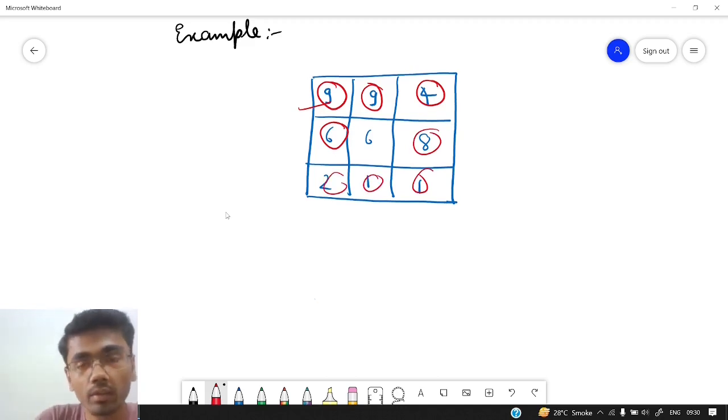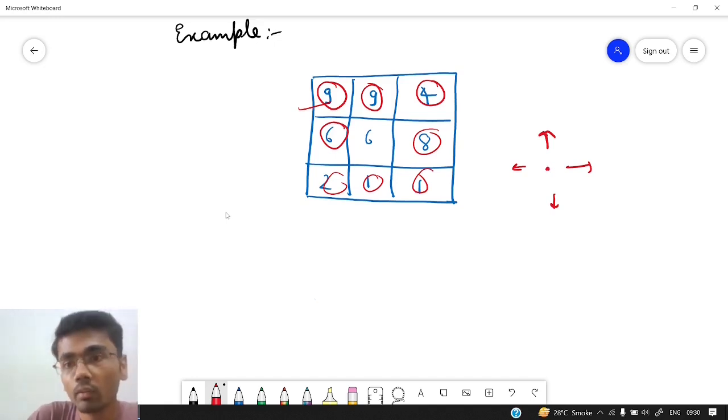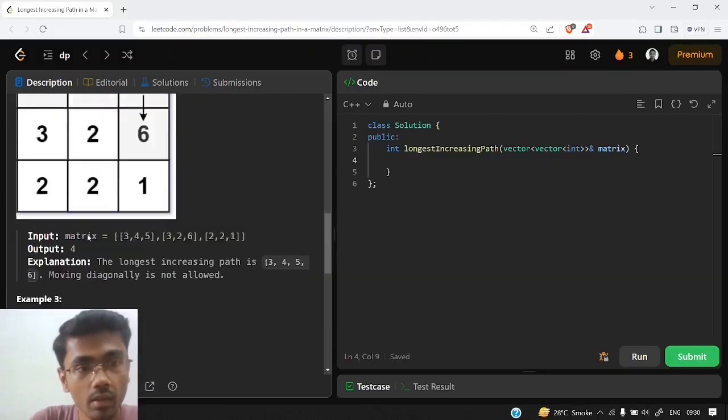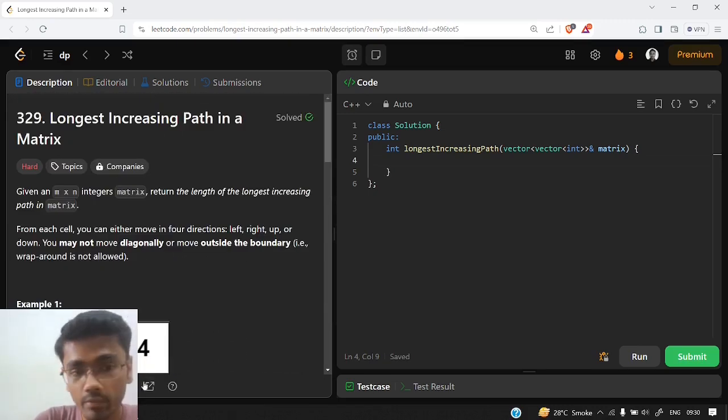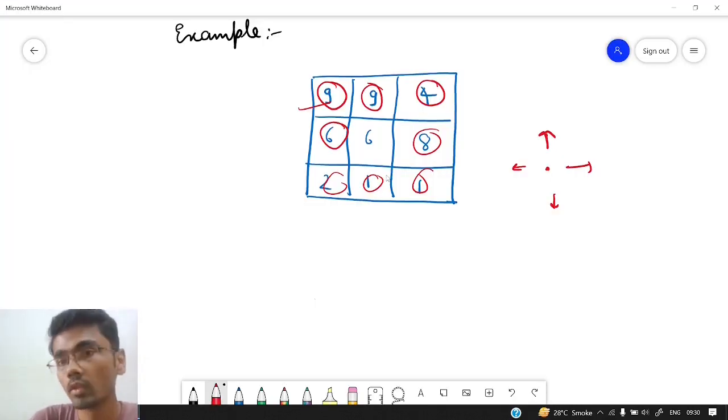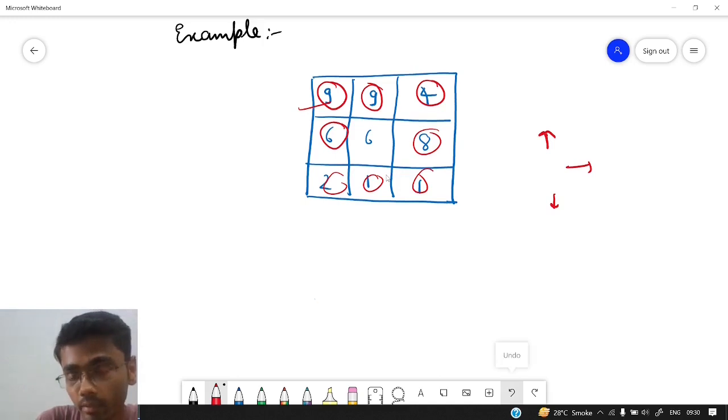But if we try each and every point as a starting point, we don't know in which direction to move, either left, right, down or up. So again, if we are standing at any point, we need to try out each and every possible case from there also. The time complexity would be very large if we do just the brute force approach, because if you look at the constraints of the question, it is 200. So it will give us the time limit exceeded error if we just do the normal brute force approach. We need to derive some solution so that it does not give us the time limit exceeded error.